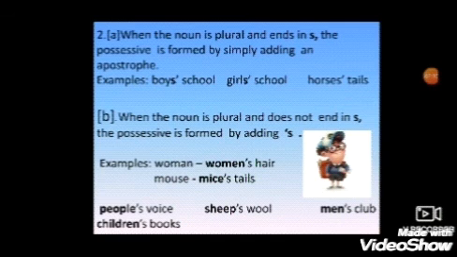But this men is not ending with s. So we will add an apostrophe and s to make it possessive. Children's books. The plural of child is children. And to make the possessive of a plural noun, when it is not ending with s, we have to add an apostrophe and s.